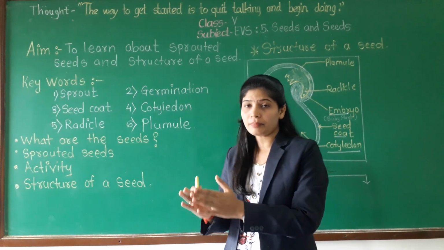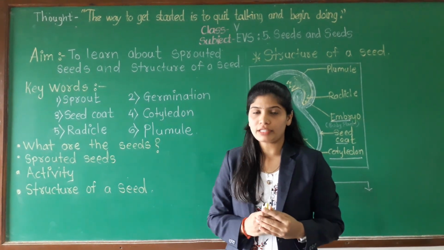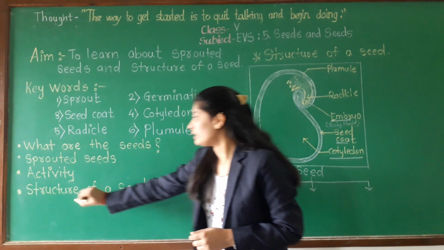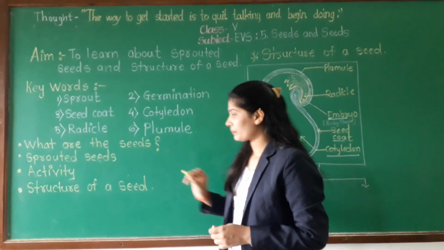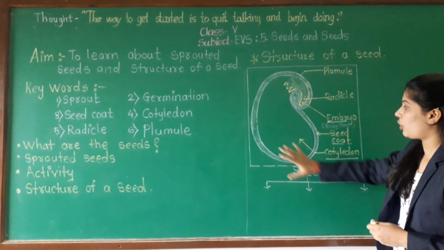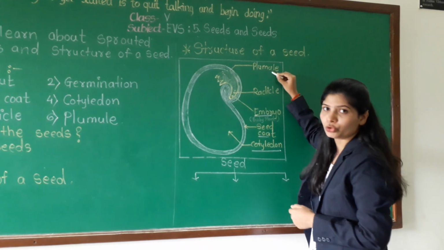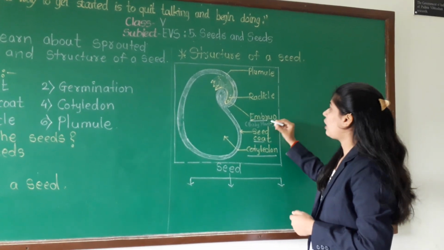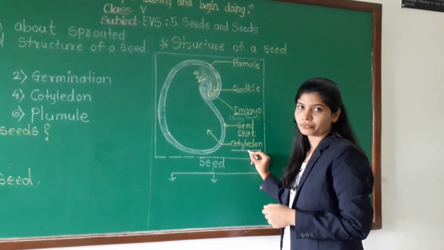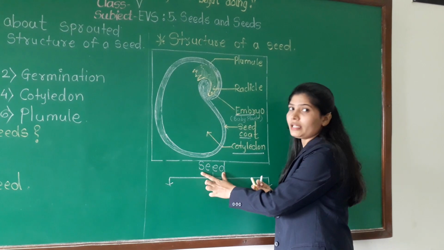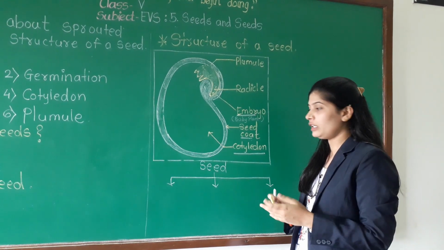Already we have kept 3 bowls, I mean beakers, for the result, so we will wait for that. But then we will start our next point, that is structure of a seed. See, I have already drawn one diagram. You can see here I have written plumule, radicle, embryo, seed coat and cotyledon. But your seed is made up of 3 main parts. One by one we will learn that.